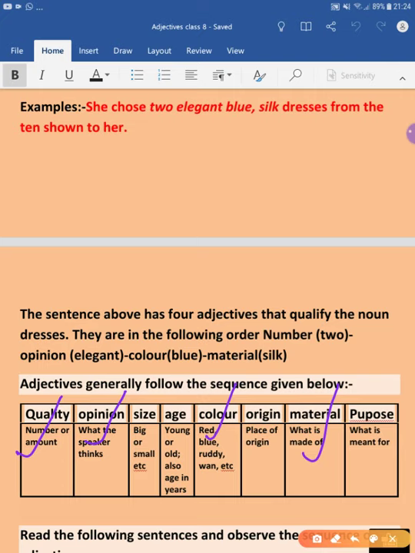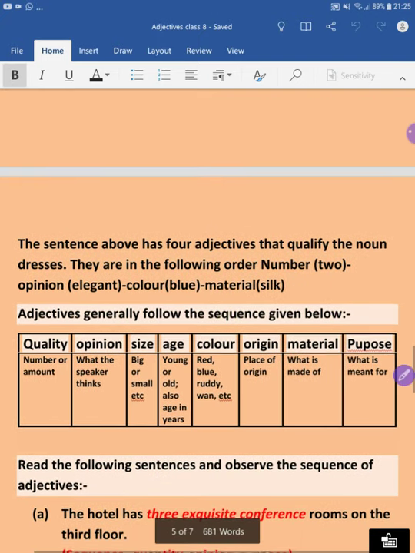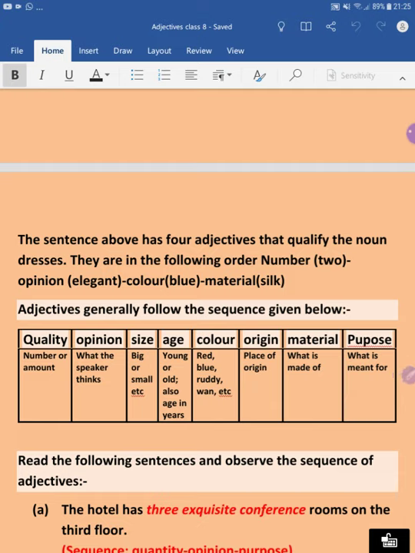So first quantity, then opinion, then size, then age, then color, then origin, then material, and then purpose. We will skip all those which are not given in the sentence.